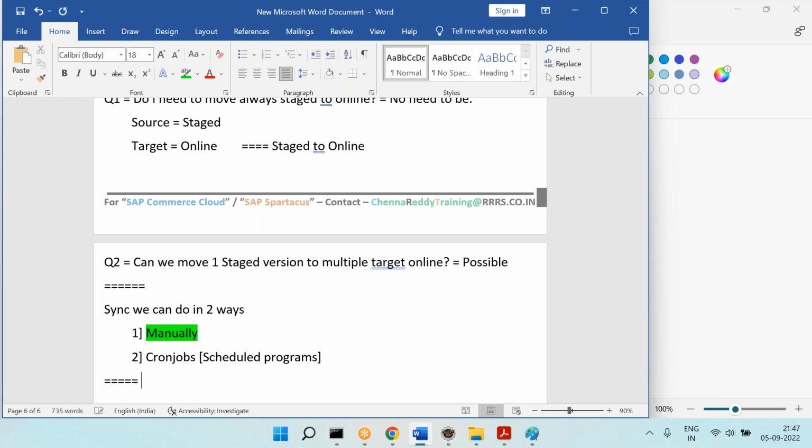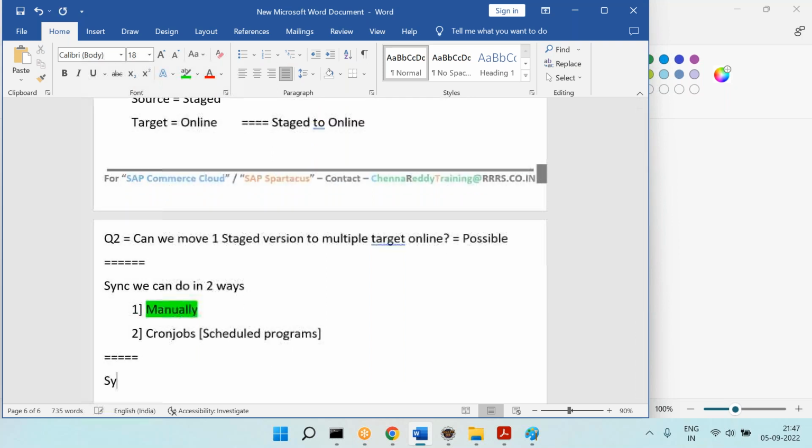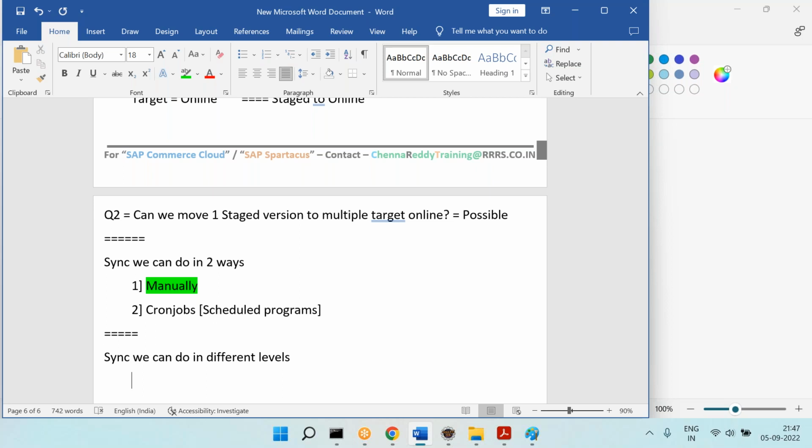Next, synchronization we can do at different levels. So that means we have catalog version, right? We can do catalog version level.